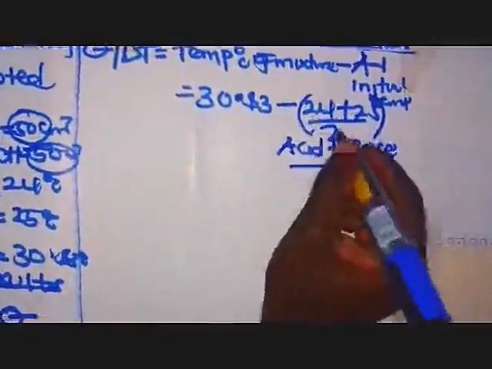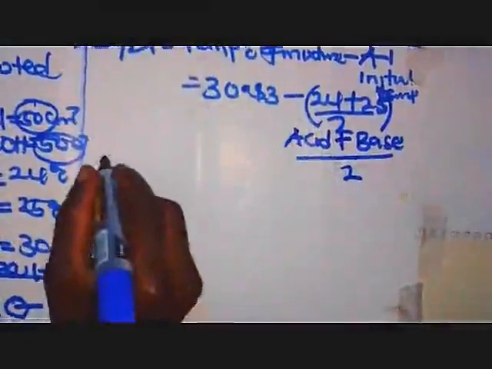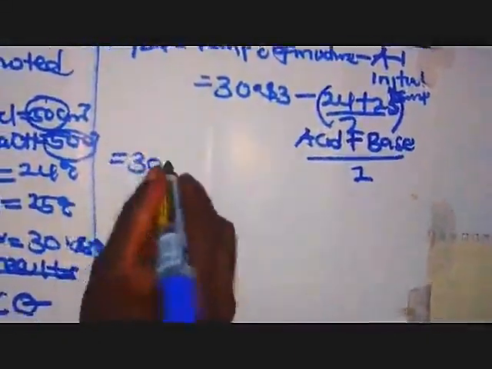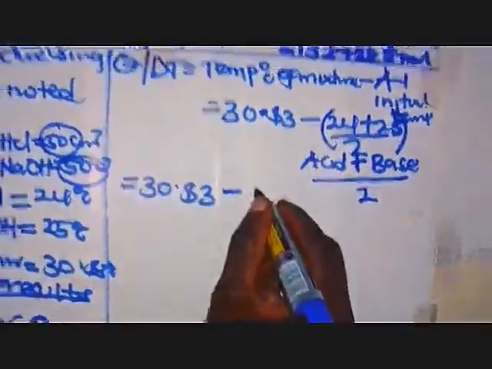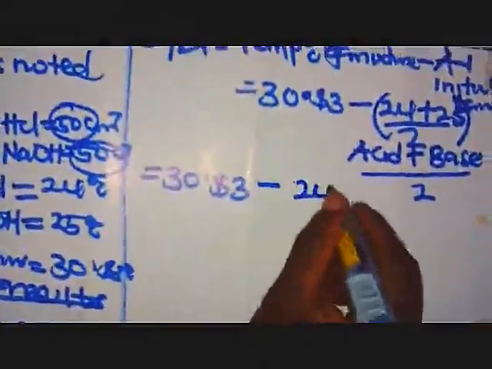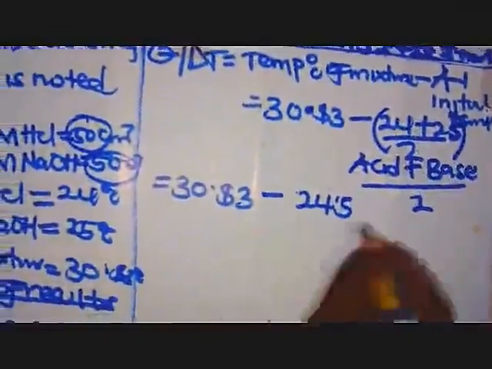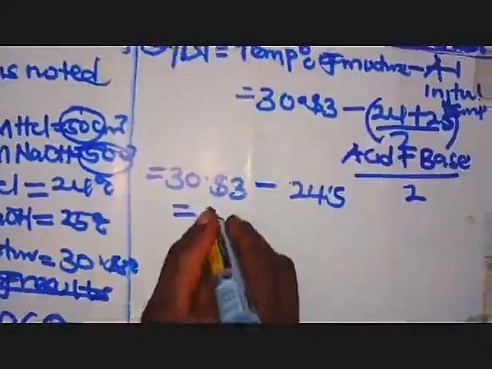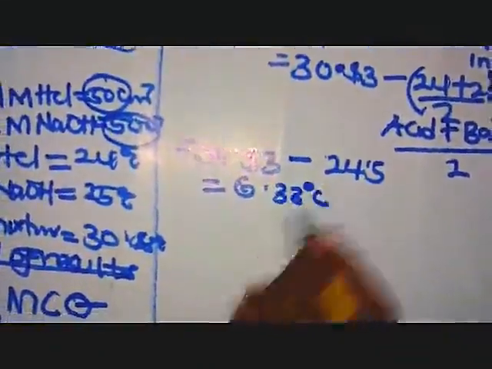The 24 and then the 25. Meaning we shall get our expression as 30.83 minus the average of this. Our average is going to be 24.5, after adding the two and dividing by 2. Then we arrive at our final answer as 6.33 degrees.